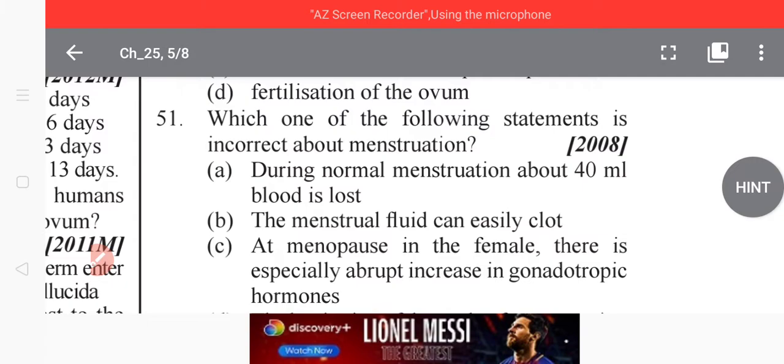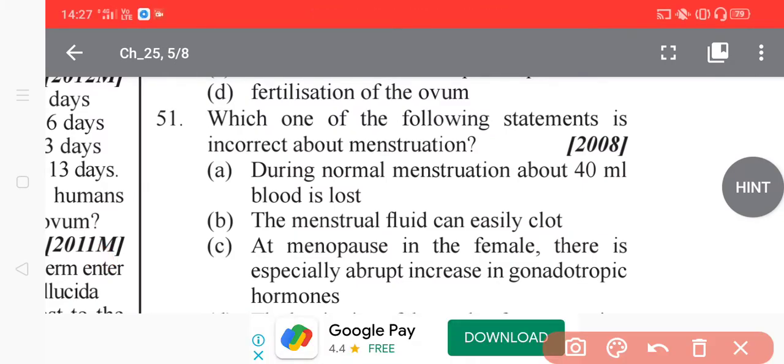Blood clotting doesn't occur due to the presence of fibrinolysin. Due to fibrinolysin, the blood has difficulty clotting. So this was the reason that this option is incorrect.